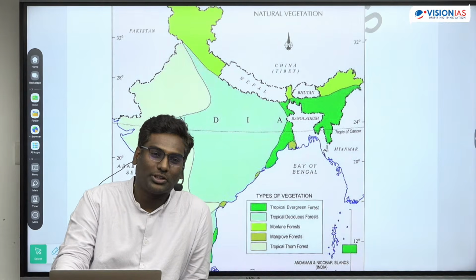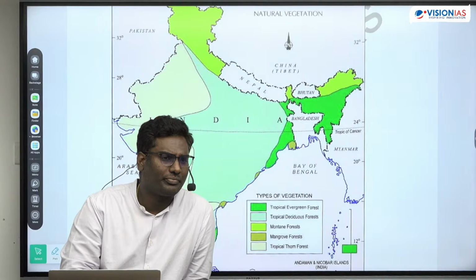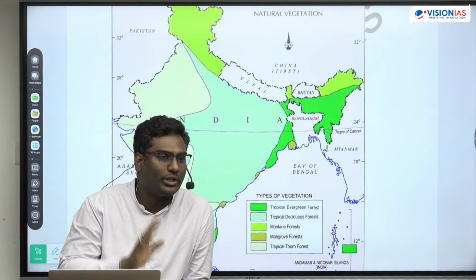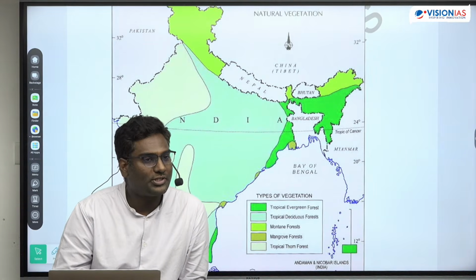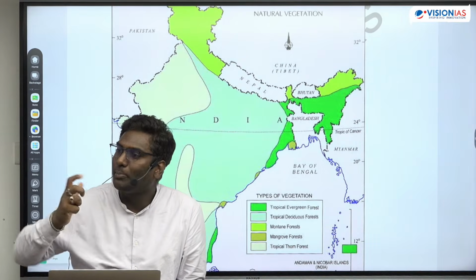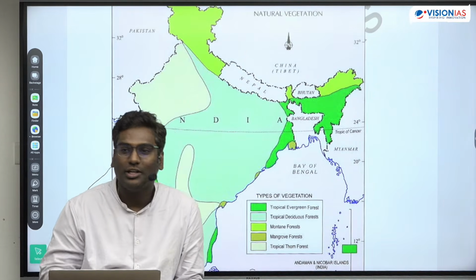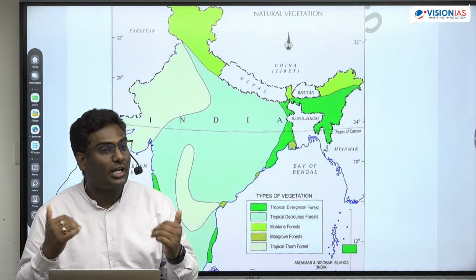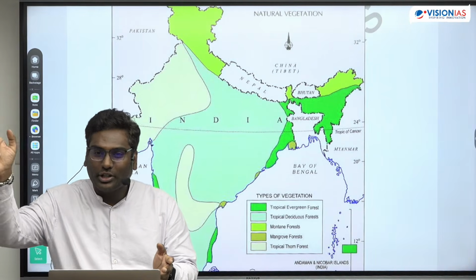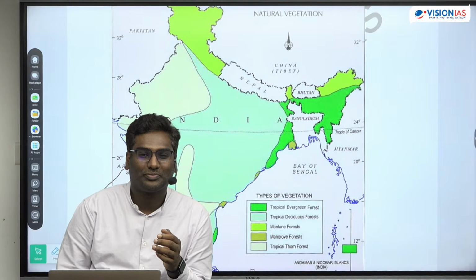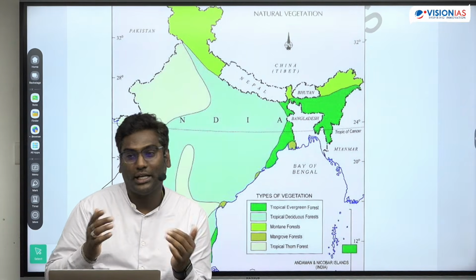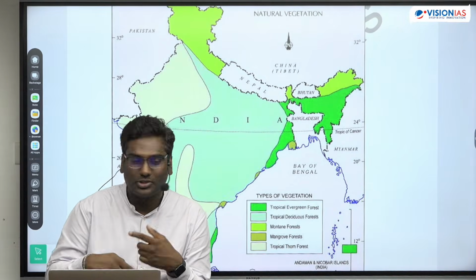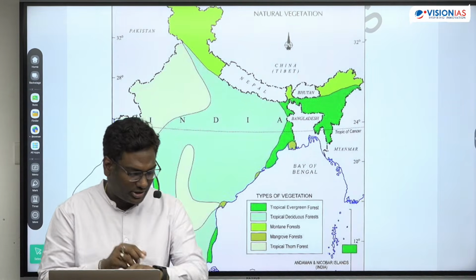Next, let me give an example of a coastal region. It is more than 37 degrees. Let us say it is 41.5, or 42 degrees Celsius, Chennai. Now what happens there? Because it's a coastal area, much evaporation will occur. When there is much evaporation, water vapor is a greenhouse gas, so the heat increases further. Even at night the temperature will not come down because the outgoing terrestrial radiation is trapped by the greenhouse gas. Got it? So the night is also hell in terms of temperature. This is a cyclic process. Did you get this?